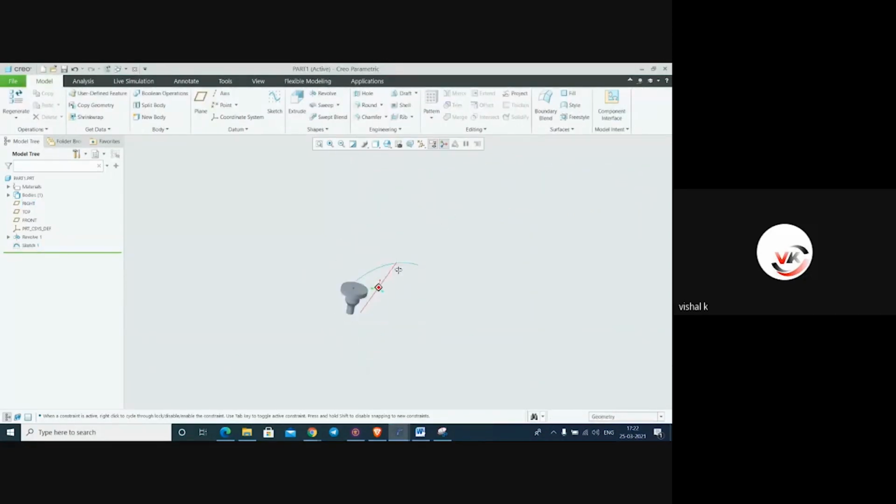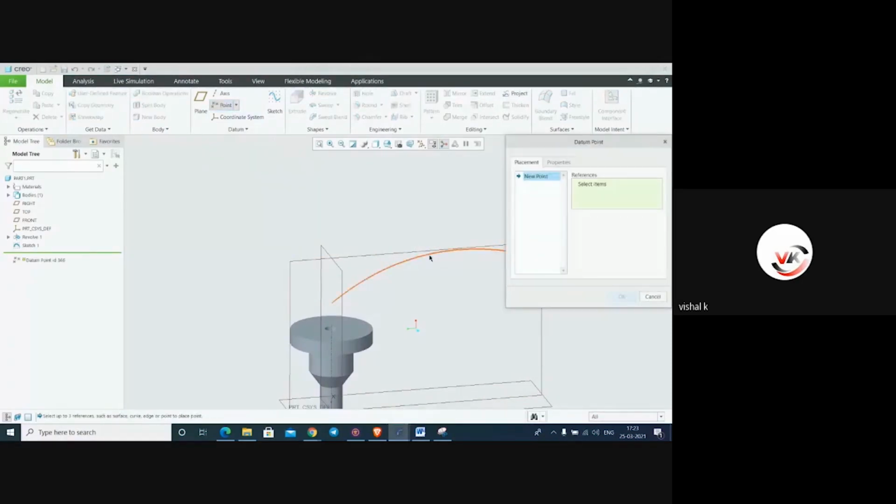OK. Now we'll make three profiles. One is first, second, then third. We have to put a point on this. Here we'll put one more profile.